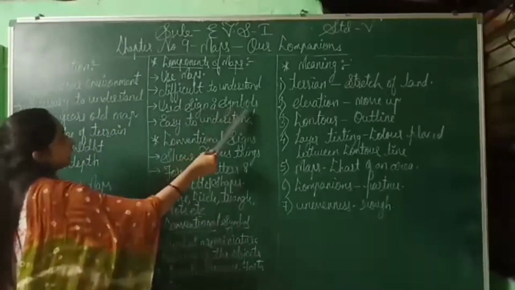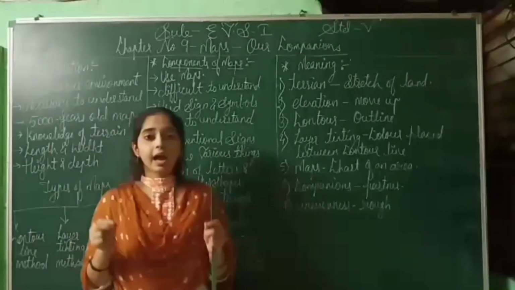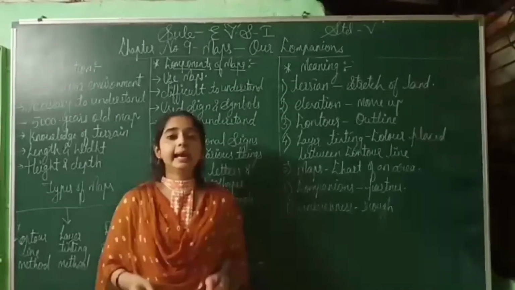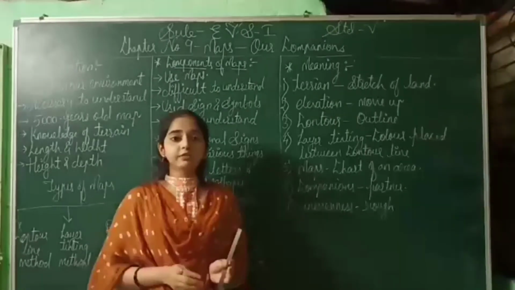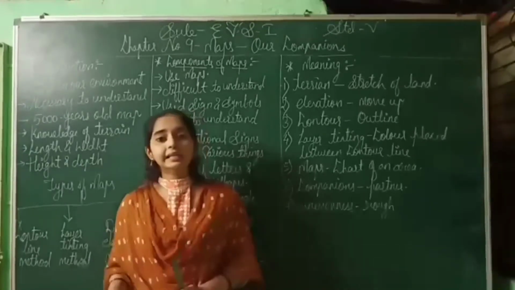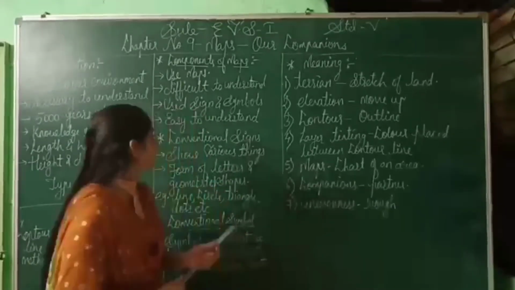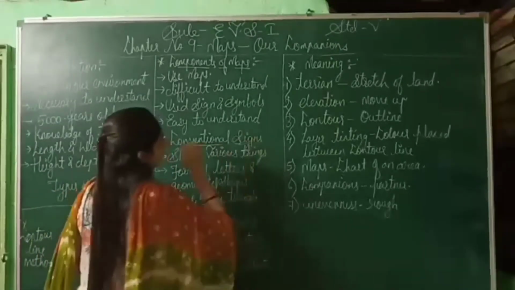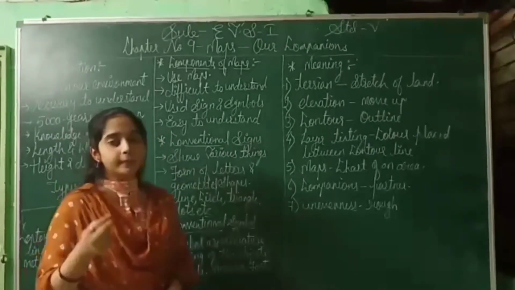Used sign and symbol. In a map, we use different kinds of signs or symbols to indicate a particular thing. Because of that sign and symbol, we find an easy way to understand it. Next is conventional sign. Conventional means common.